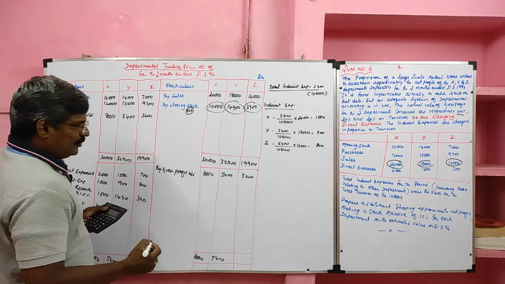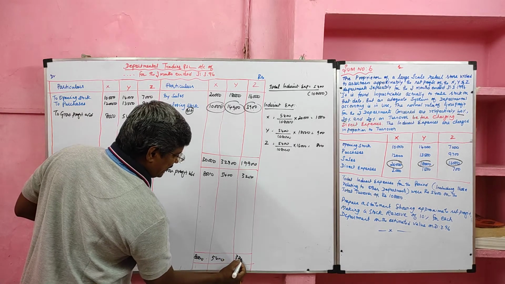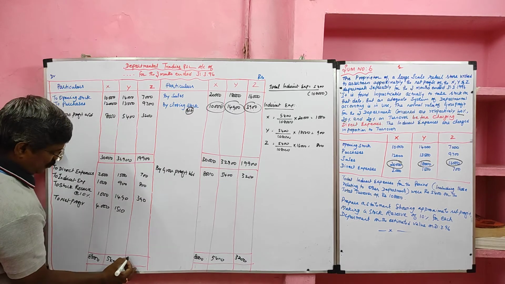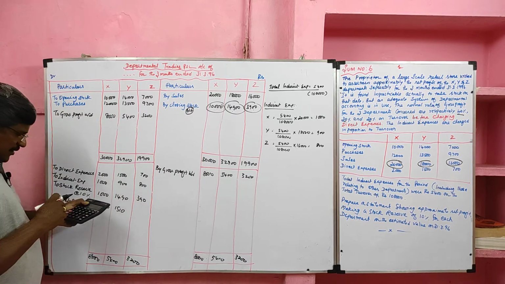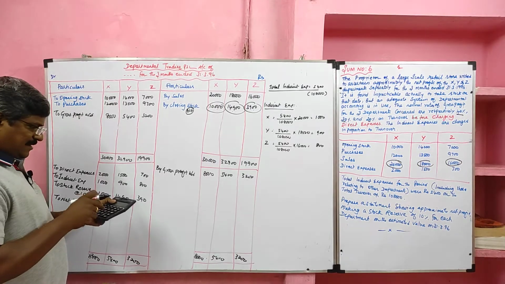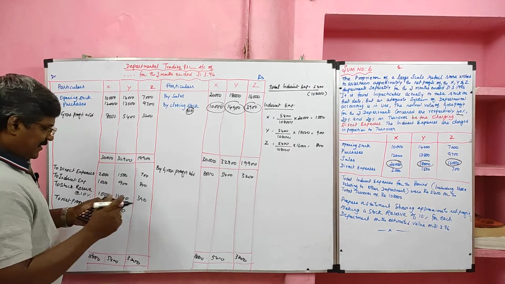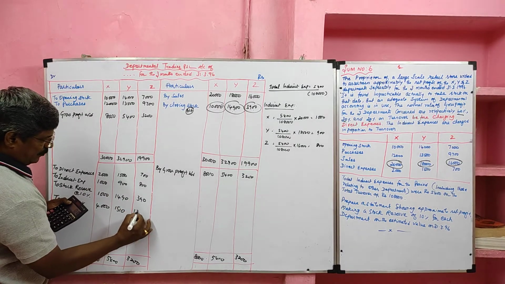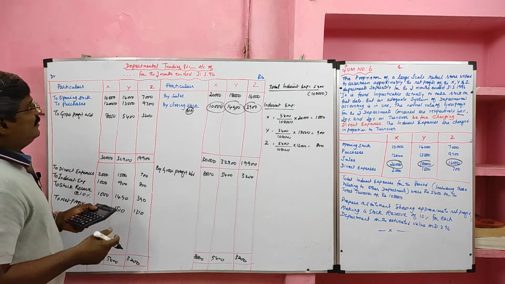Then we'll move to department Z. The credit side total of profit and loss account is heavier than the debit side. So 3,200 minus 700 minus 800 minus 390, we'll get 1,310 rupees, which is the net profit of department Z.